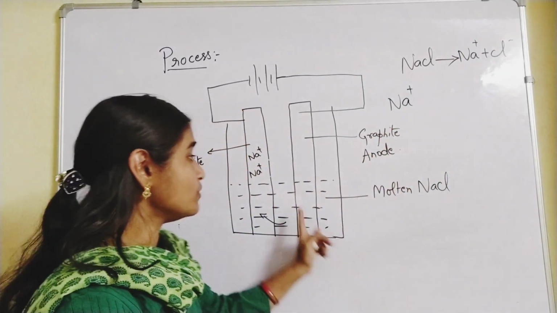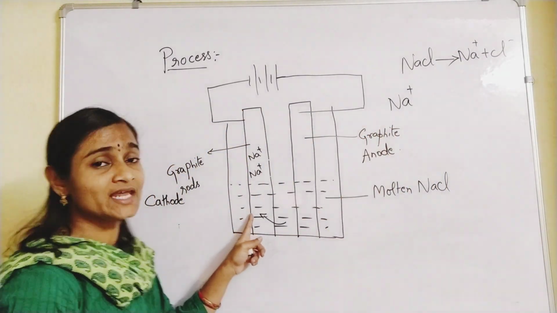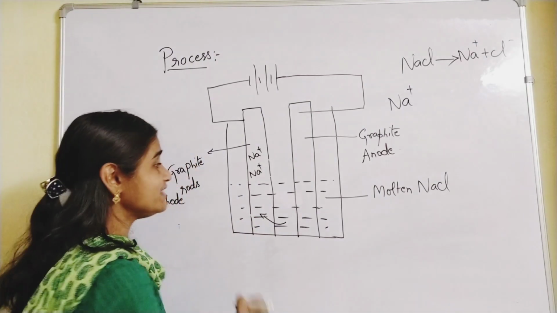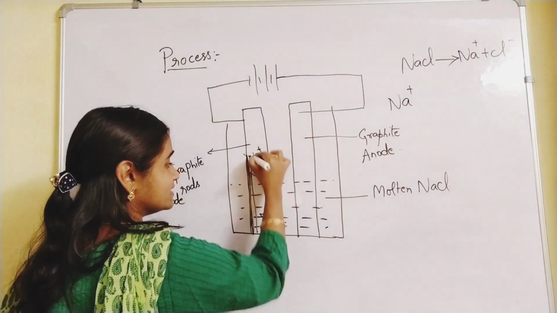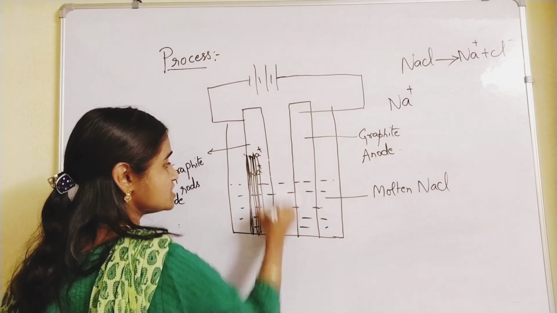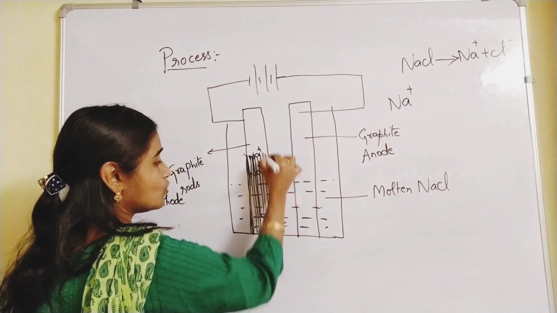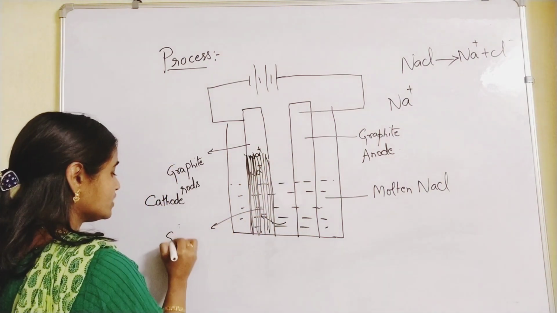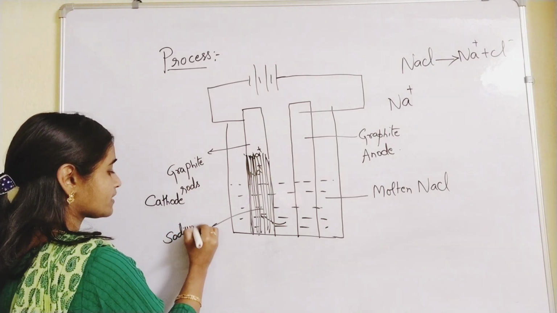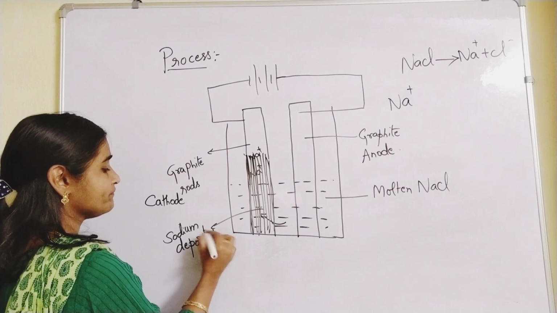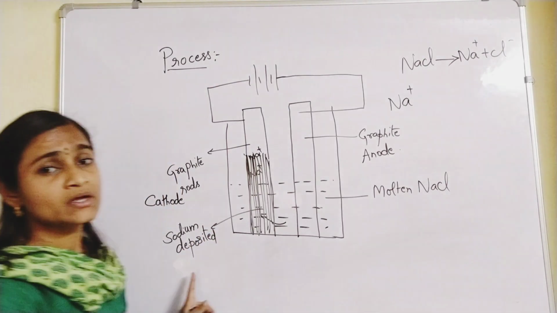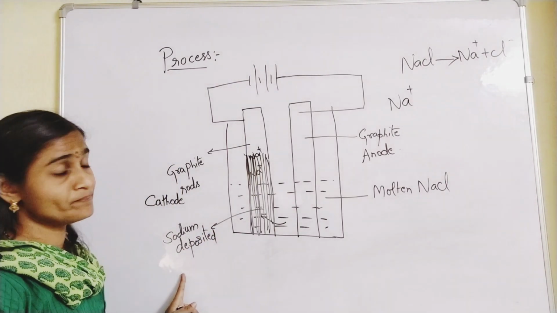So positively charged cations migrate towards the cathode and they get deposited on the cathode like this. Metal deposition will happen. Sodium gets deposited, coated, on the cathode.